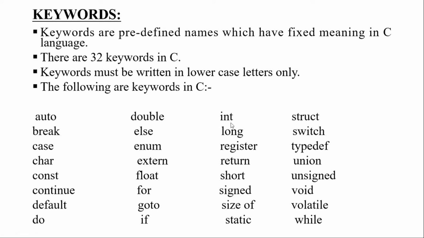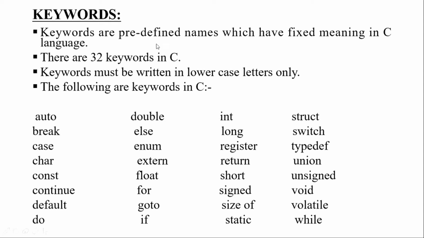The int keyword defines a data type, and it stores only integer values. You can give numbers such as 1, 2, 3, but you can't give numbers such as 1.22 or 3.2, because those are decimal point or floating point values. Even if you give floating point values, it will not accept them and you will get a compile error. That means it has a fixed meaning: in an integer you can store only integer values.